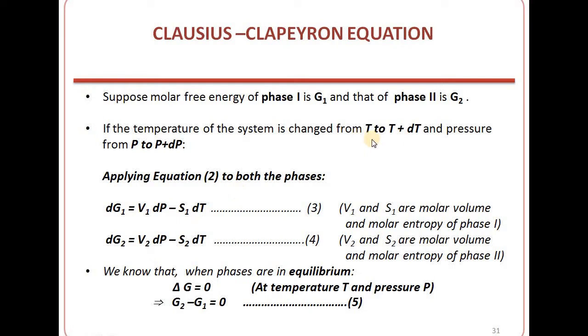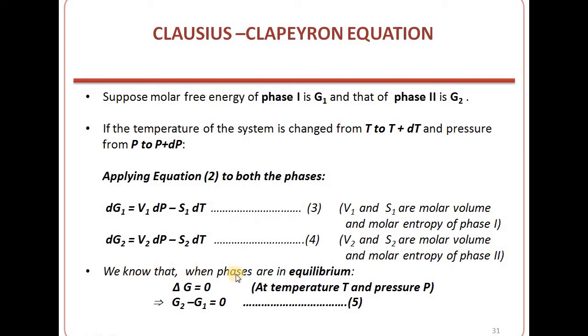So dG1 will be equal to V1 dP minus S1 dT. Similarly, dG2, the change in molar free energy G2, will be equal to V2 dP minus S2 dT. Here V1 and S1 are the molar volume and molar entropy of phase 1, and V2 and S2 are the molar volume and molar entropy of phase 2.